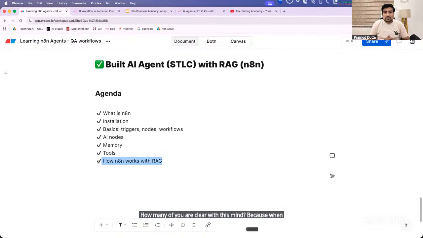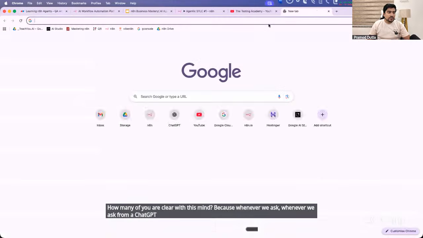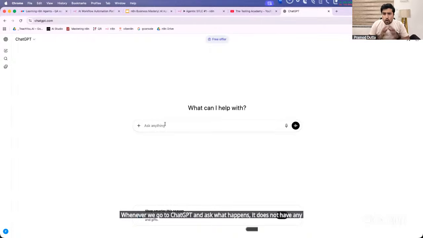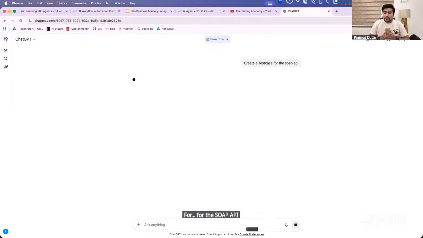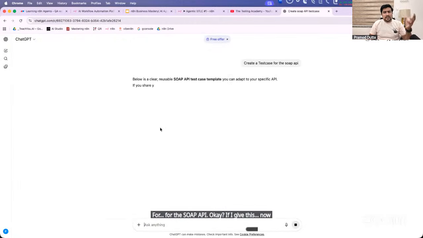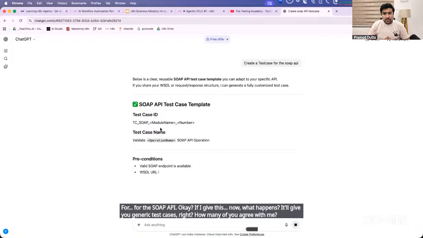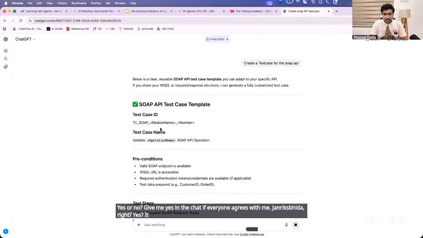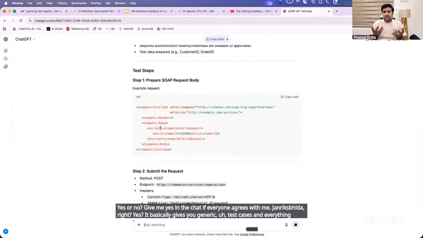Because whenever we go to ChatGPT and ask, it does not have any kind of content or context. For example, if I say create a test case for the SOAP API, what happens? It will give you generic test cases, right? How many of you agree with me? Give me yes in the chat. It gives generic stuff, right? It basically gives you generic test cases, but this is exactly what we don't want.